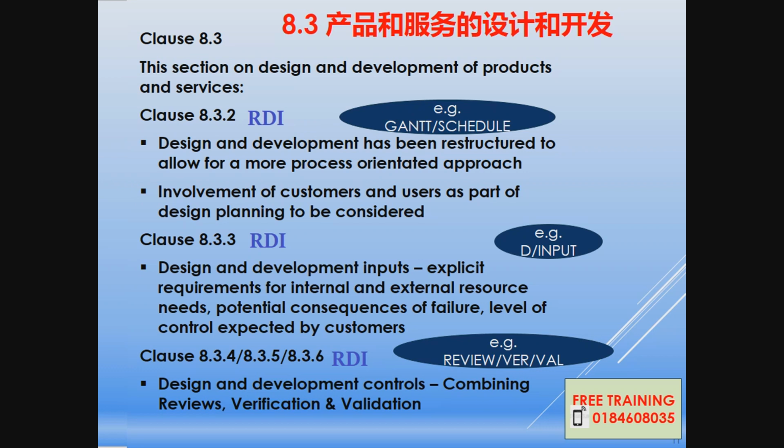We need to show there's a schedule. For multinational companies, you will show a Gantt chart with your schedule in detail, and you update the customer weekly or monthly for big projects, so that they are able to understand the progress of the project.